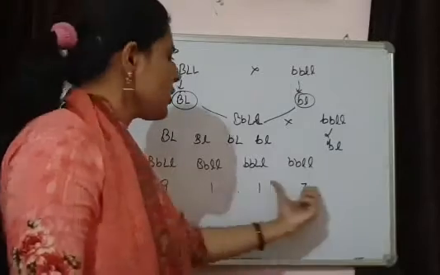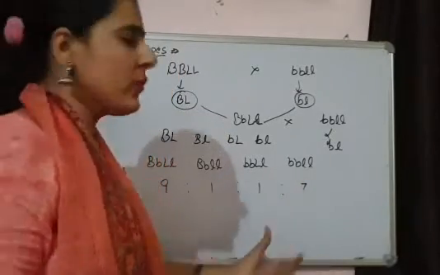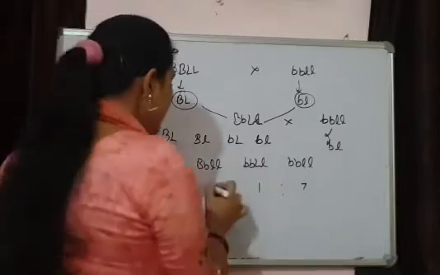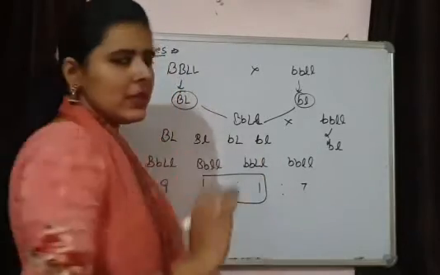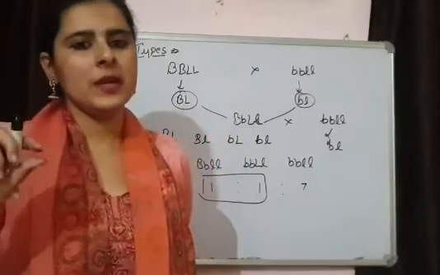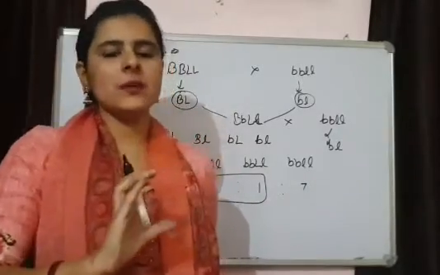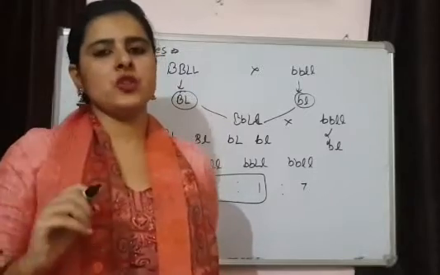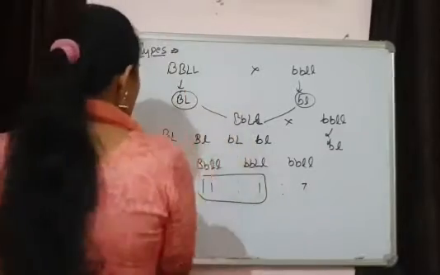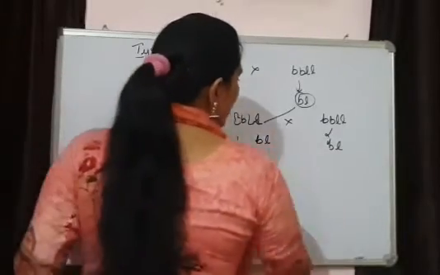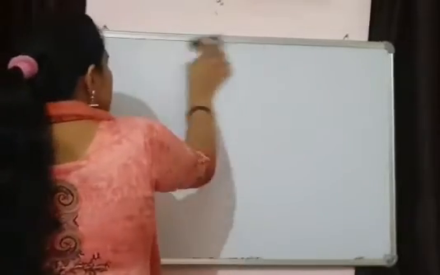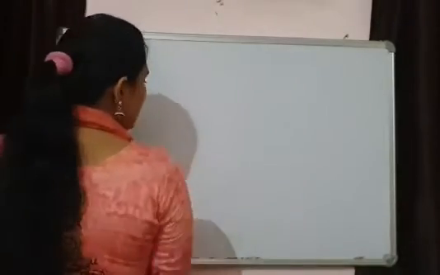If we see their ratio, these are the parental types. This ratio was observed by Sutton and Boveri. Out of these, the parental types are more in number, and the recombinants were there, but these recombinants were extremely small in number. That means linkage was there, but there is some separation also. Some of the recombinants were also formed. So this is how linkage is different from Mendel's independent assortment. Here genes are not assorting independently.